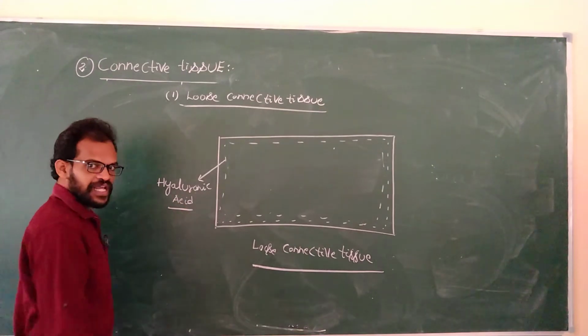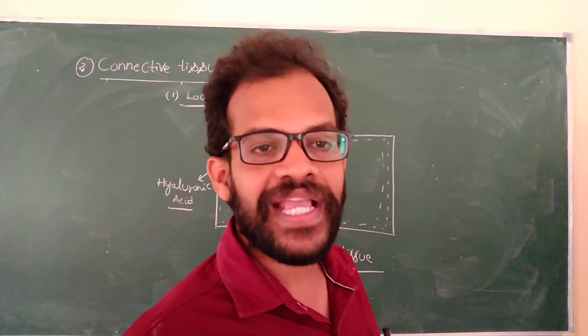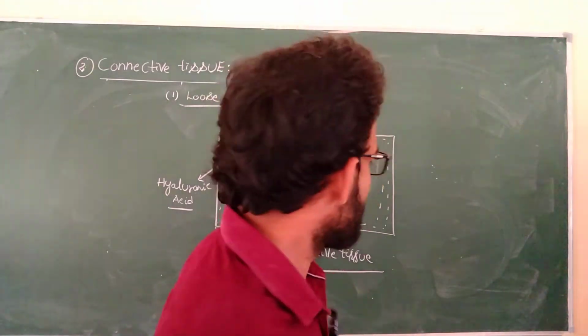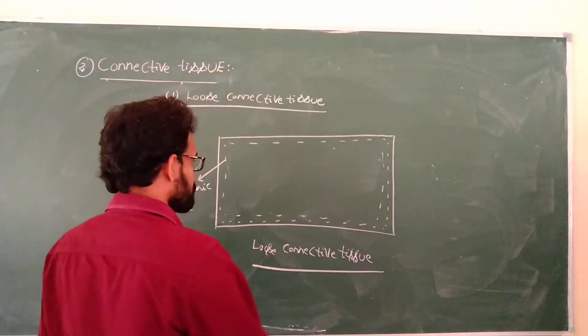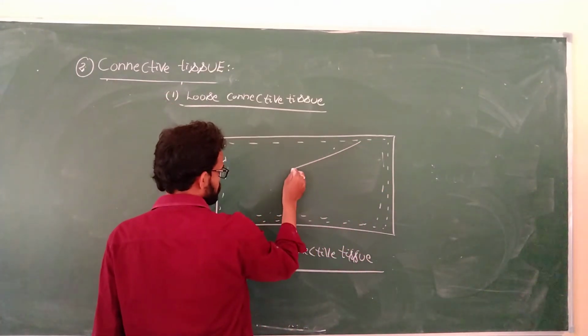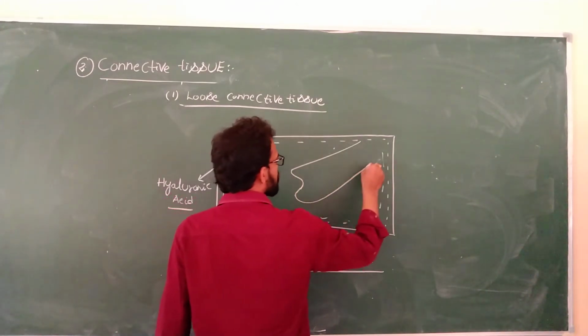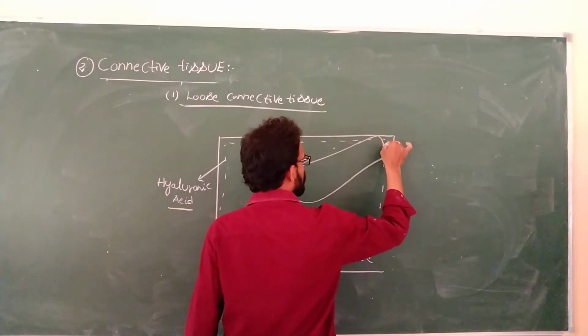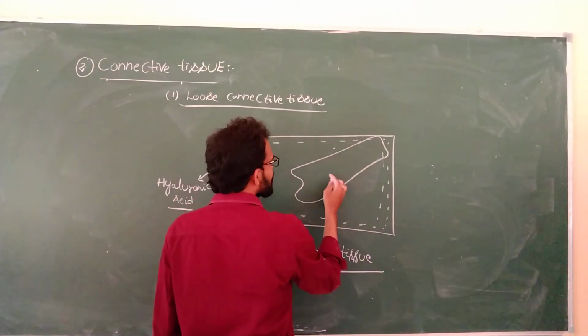What is the ground substance present in the loose connective tissue? That is hyaluronic acid. The matrix is more. Cells and fibers are also present. This loose connective tissue also contains fibers. What is the first one?